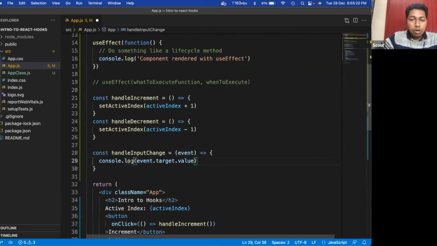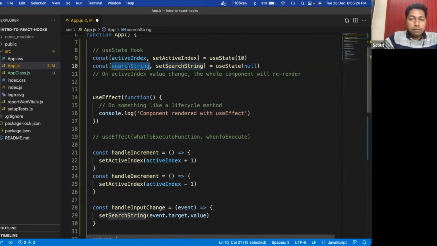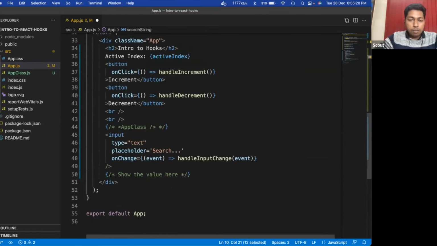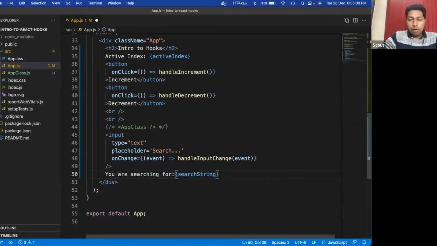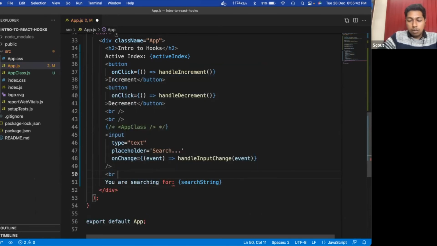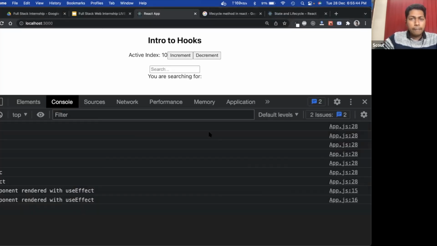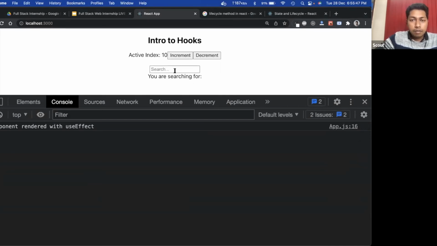So instead of console log, we will call setSearchString, and we will print this value here. We will replace this comment and print the value, like "you are searching for this". Let's give a line break here. Done. So now if I type something like React, this thing is working, right? Whatever I'm typing, React.js is coming properly.